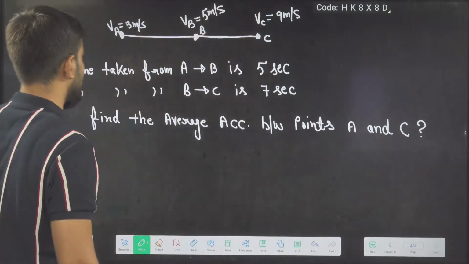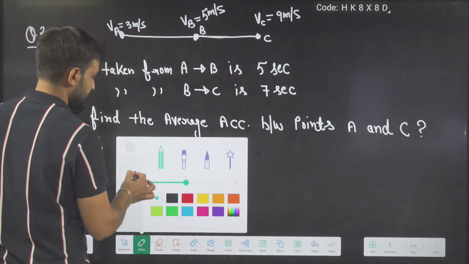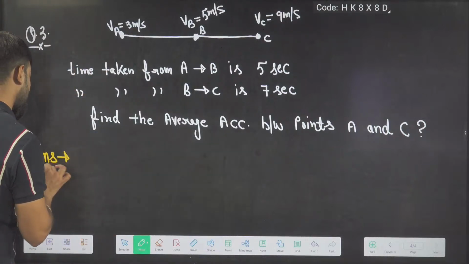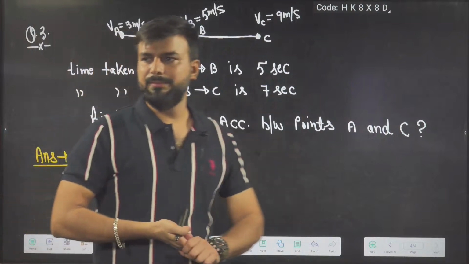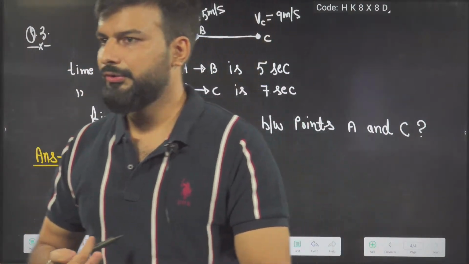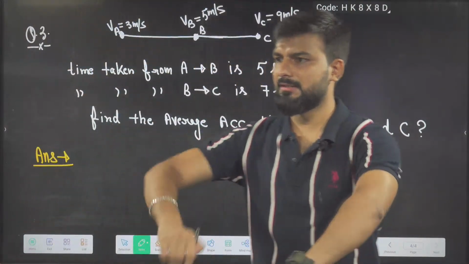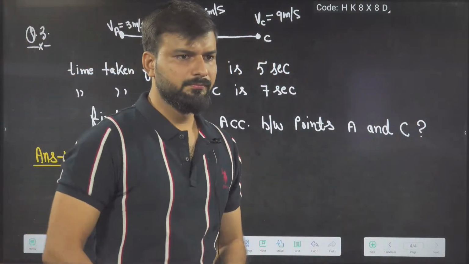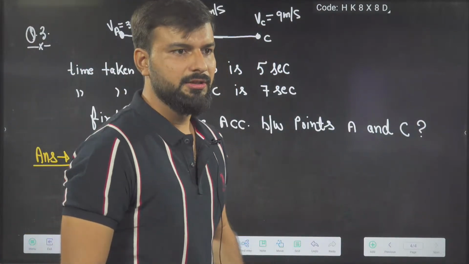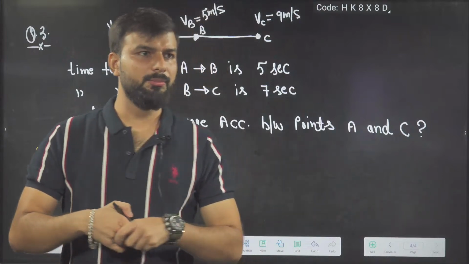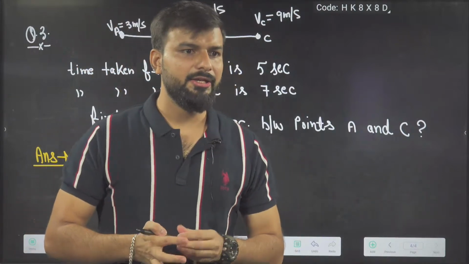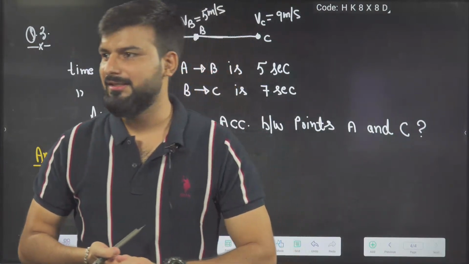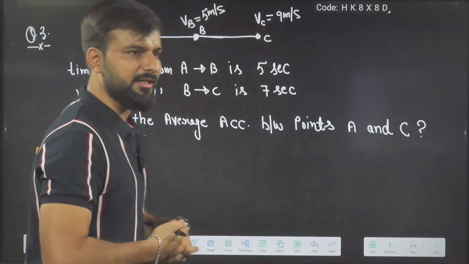Tell me the answer. What will be the answer? YouTube people also answer very fast. 1 by 2, somebody has already answered. 3, sir, I think it will be 3. 1 by 2. Okay. So many answers. Very good. Let's see whose answer is correct or incorrect.